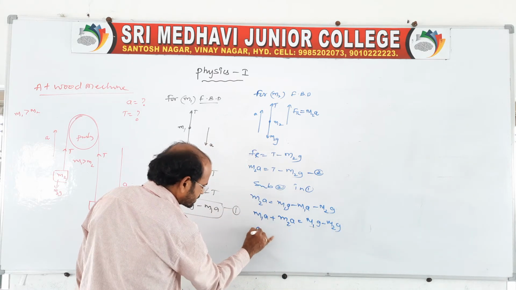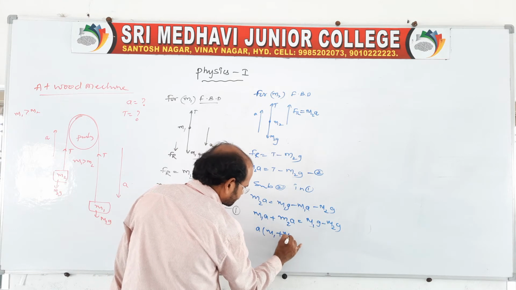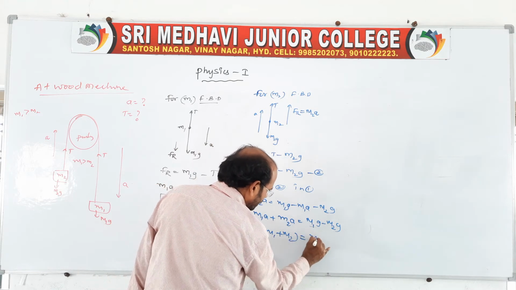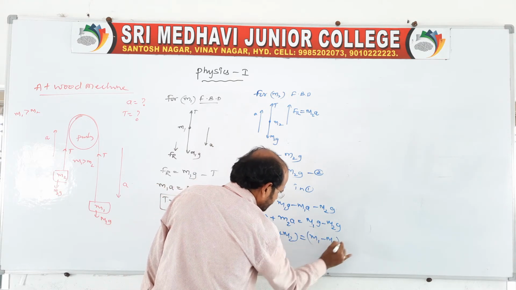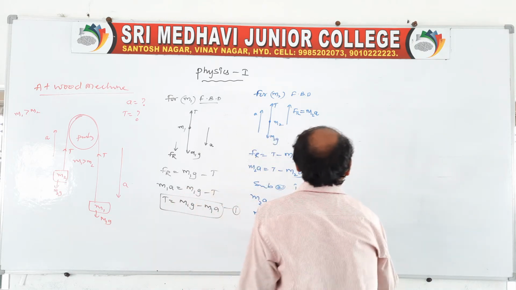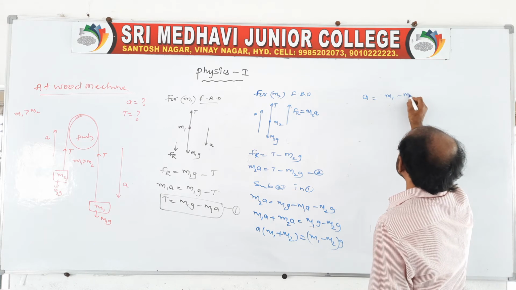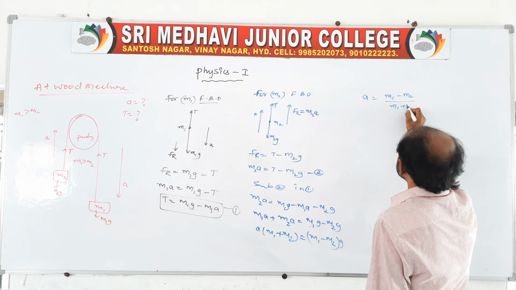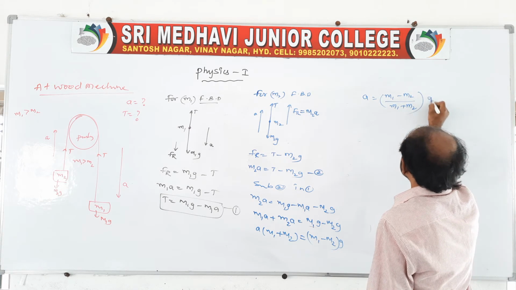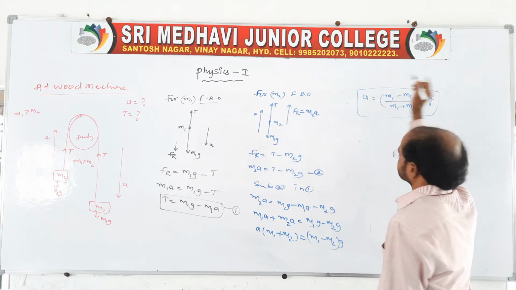Therefore take a common acceleration a, and also take a common g. So the final acceleration of the system a is equal to m1 minus m2 by m1 plus m2 into g. This is the acceleration of the given system.